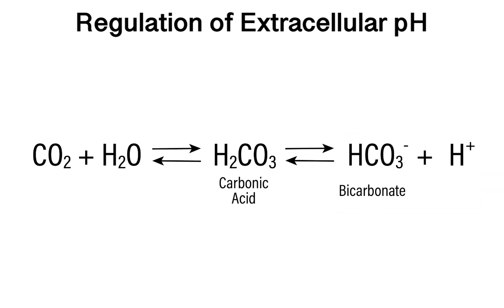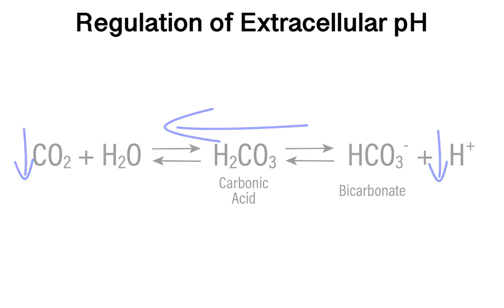This reaction is in equilibrium within the blood, such that changes in PCO2 can cause changes in the free proton concentration. An increase in the PCO2 causes an increase in the rate of the production of protons, resulting in a reduced pH. Conversely, a decreased PCO2 causes a reduction in the rate of proton production and an increased pH.